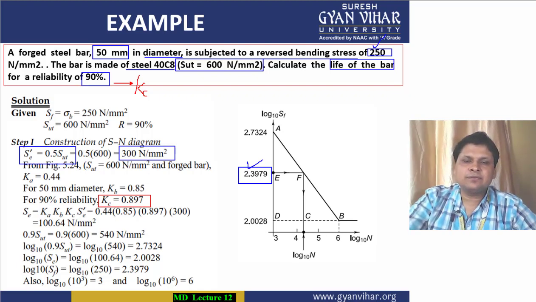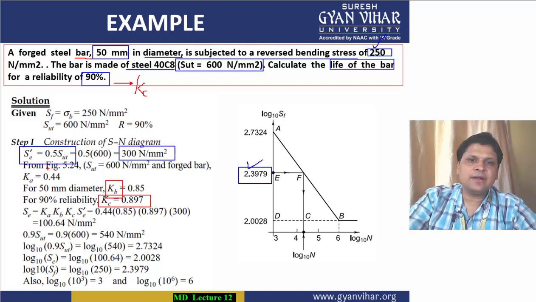Again, from the size of the bar, which is given as 50 mm, we can calculate the value of size factor denoted by Kb. As we all know from the table given in the design data book, for calculating the size factor, if the diameter is below 70, and since in the question it is 50 mm diameter, Kb from the table is equal to 0.85.